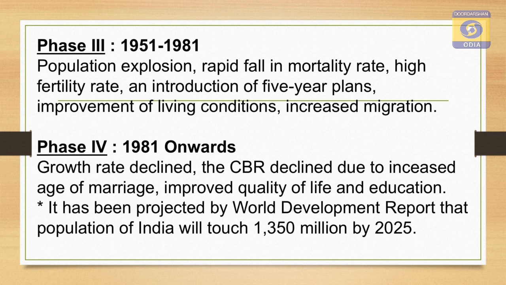Next comes the fourth phase. In the fourth phase, from 1981 onwards, the growth rate has declined. Why has the growth rate declined? Because the crude birth rate has declined, due to increased age of marriage and improved quality of life and education. Simultaneously, the death rate has also declined. That leads to the growth rate of the country declining gradually, and it has been projected by the World Development Report that the population of India will touch 1350 million by 2025.